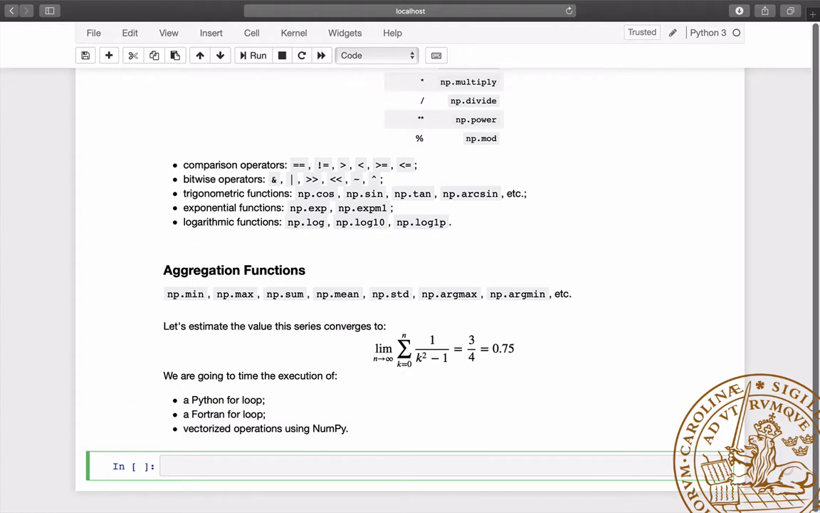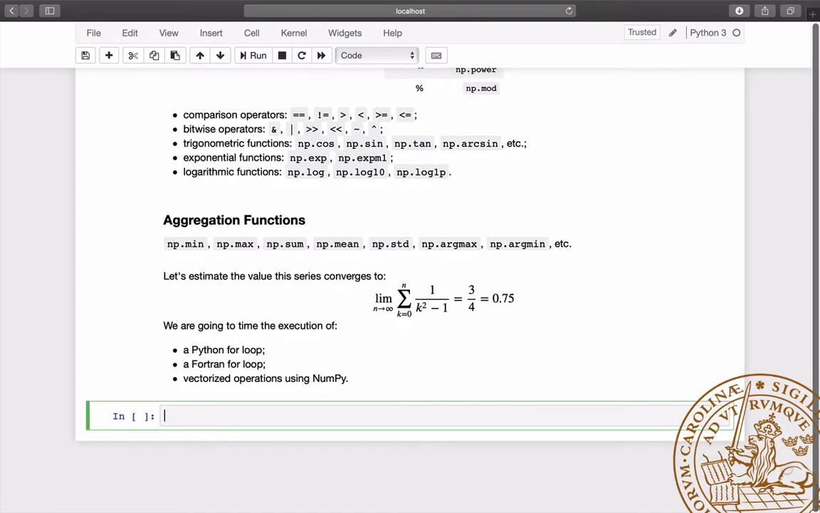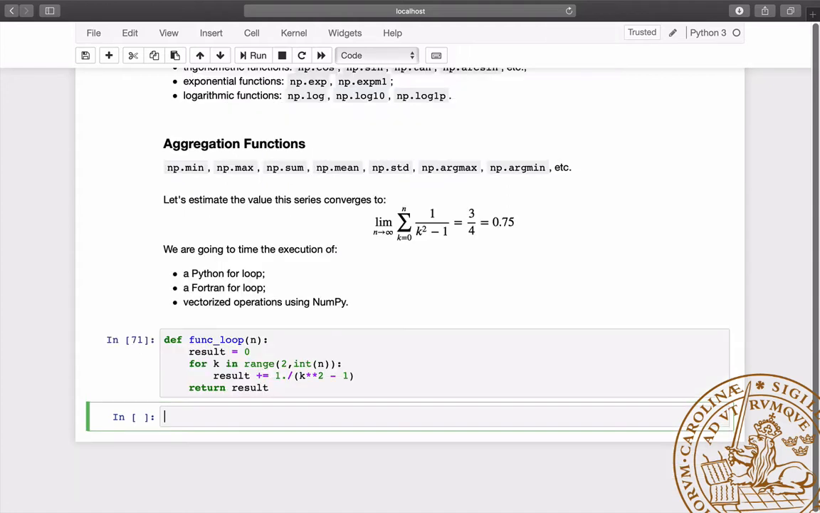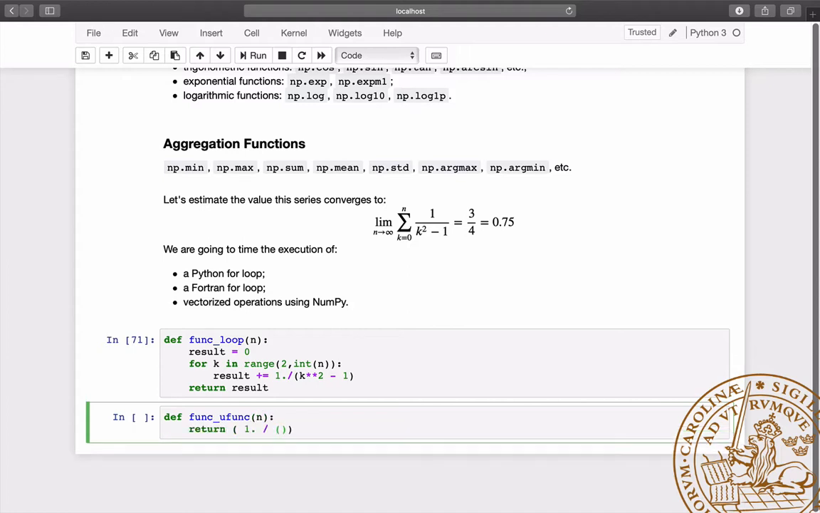Let's now estimate the value this series converges to. We compare the speed of three approaches: a for loop in Python, a for loop in Fortran, and vectorized operations using NumPy. We define the function funcLoop for the simple Python loop, and the function funcUfunc for the vectorized operation on a NumPy array.